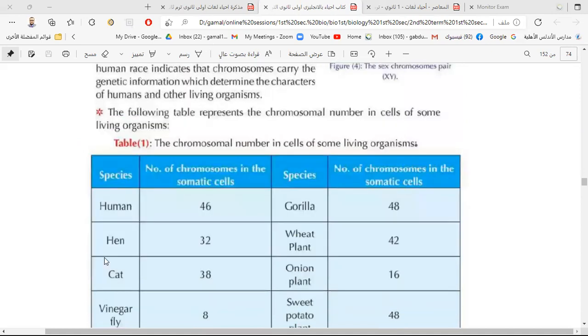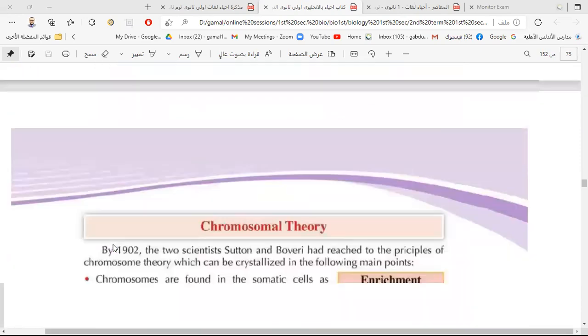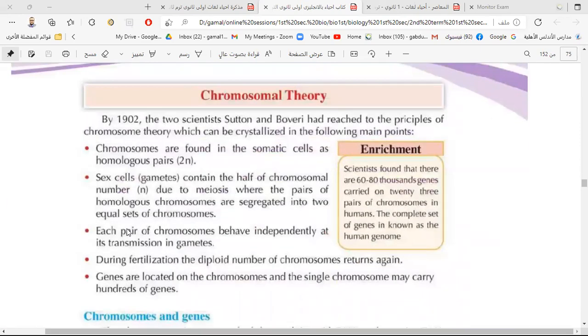This is the basics of chromosomal theory, which we will discuss quickly. Sutton and Boveri are two scientists who made the chromosomal theory. Chromosomes in somatic cells are homologous pairs, 2n.